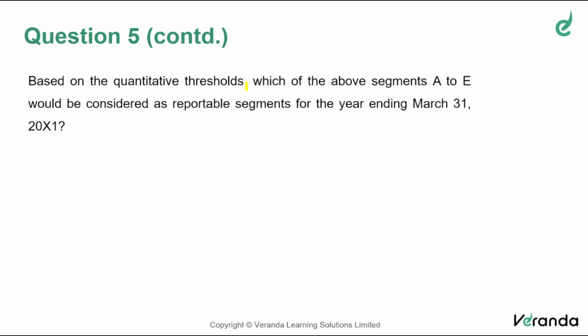But a situation like this may arise. Out of 5 segments, 3 are profit-making segments, 2 are loss-making segments. So what is the basis on which you will determine whether that segment has satisfied the 10% threshold limit? That is where problems like this can be slightly complicated.